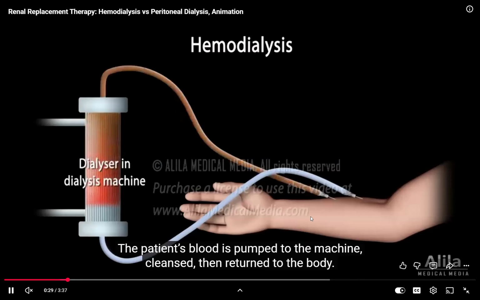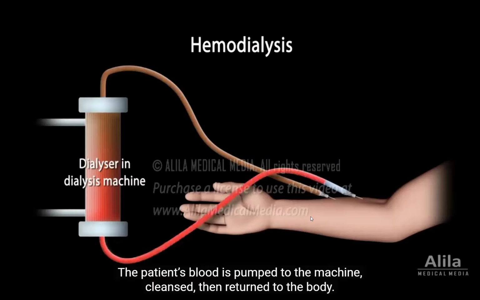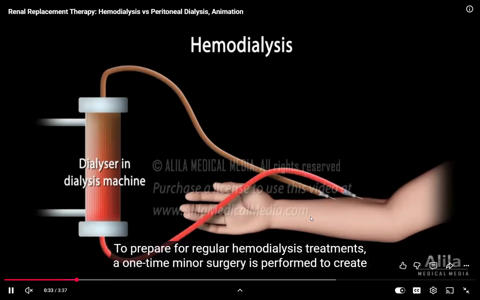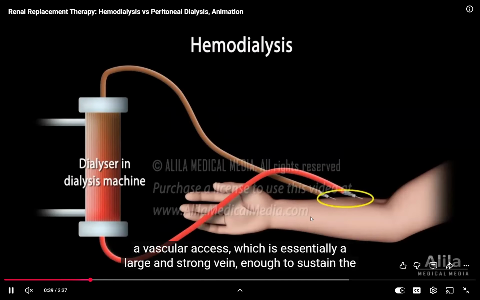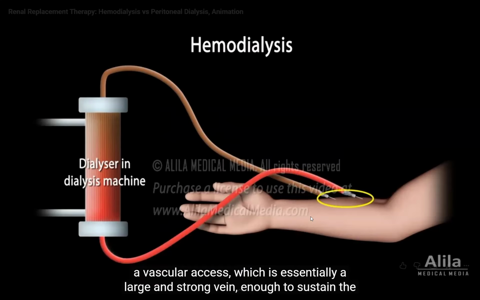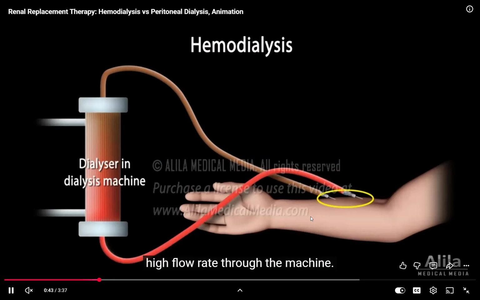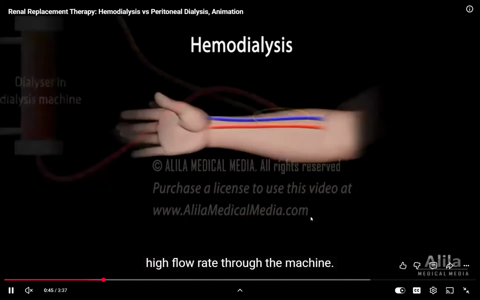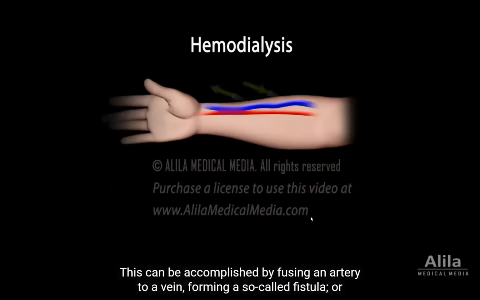From the convenient artery, I am adding heparin. Blood is moving into the dialyzer unit. And then after the blood is brought back through the vein, we add anti-heparin. So the red one is the artery, the blue one is the vein.